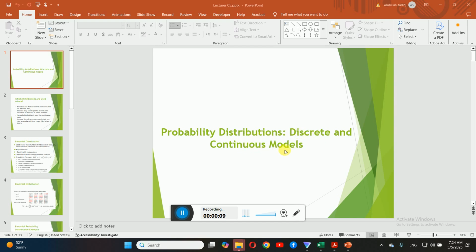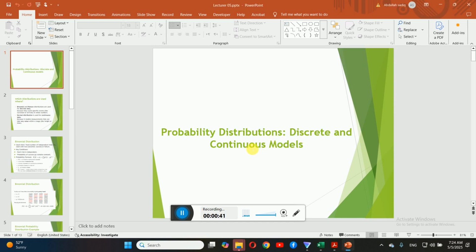Dear students, our today's session is on probability distributions, and especially we are talking about discrete and continuous models. And as you know, we have already discussed in greater detail the difference between discrete and continuous, but very much simply, discrete is talking about the numerical measurements which are in whole number, such as we can say two persons, three persons, two rooms, three rooms, two men, three men, four men. We cannot say 2.5 men, 2.5 rooms, 1.5 classes. Why? Because all of these are whole number and they cannot be in fractions or decimals.